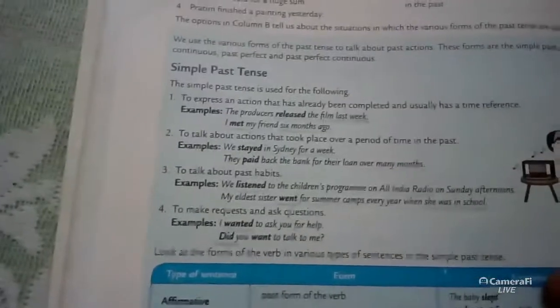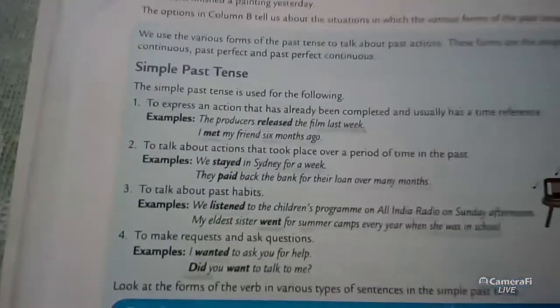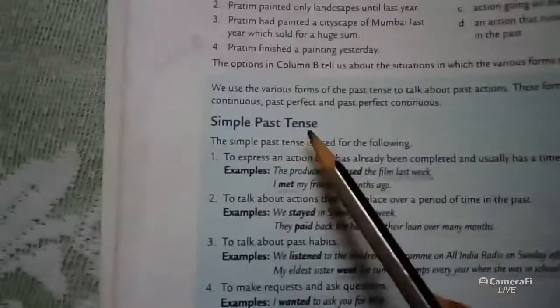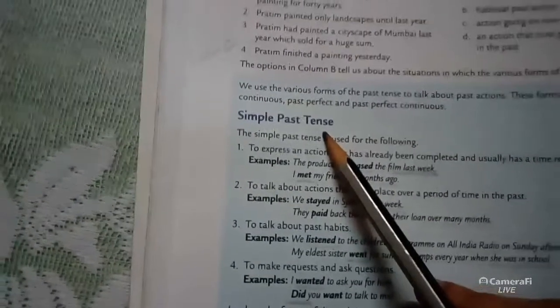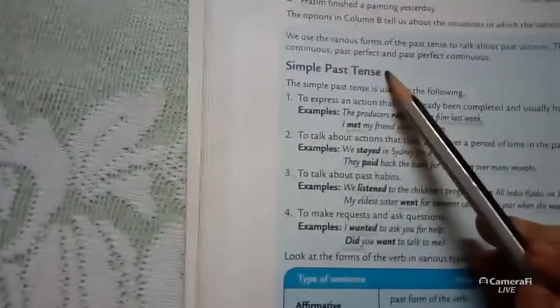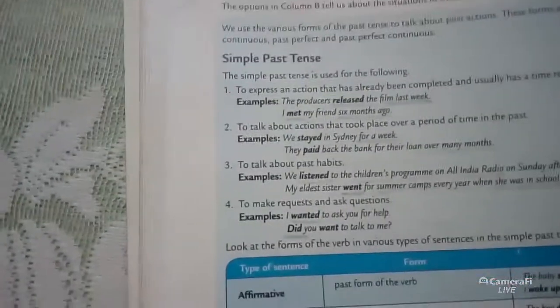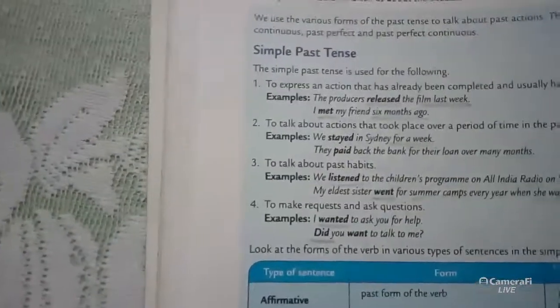Because earlier I taught you, I think you have to revise again. Expressing the past. First one is simple past. There are 4 forms of verbs, like present, past and future. In present tense there is simple present, and in future tense simple future.